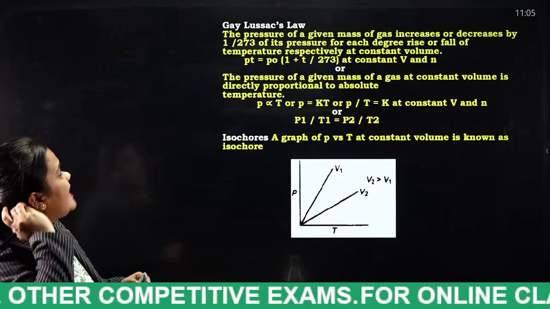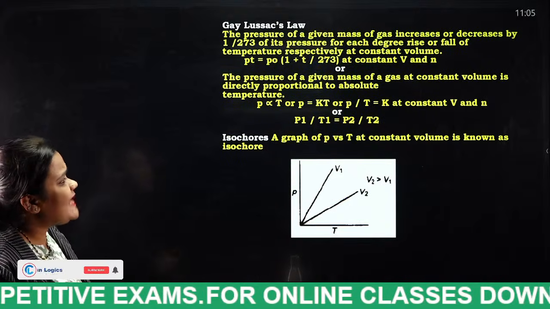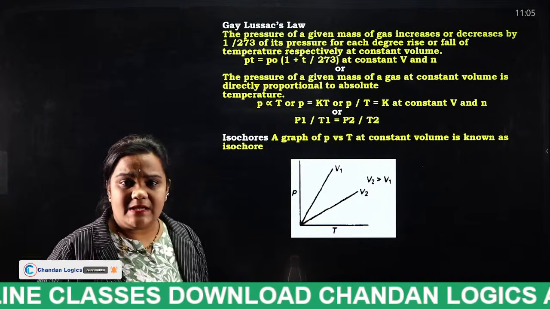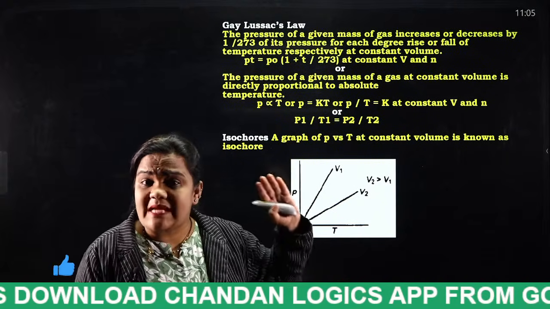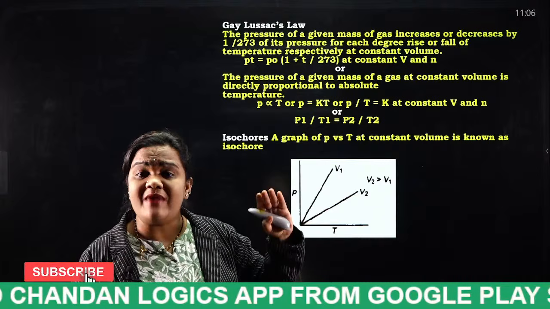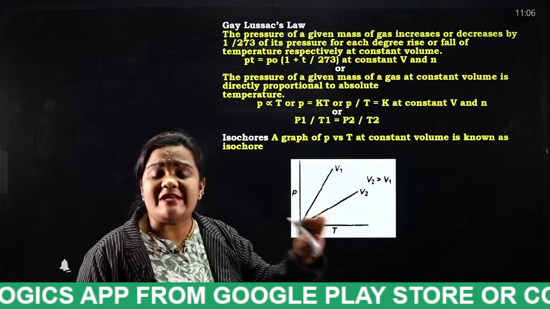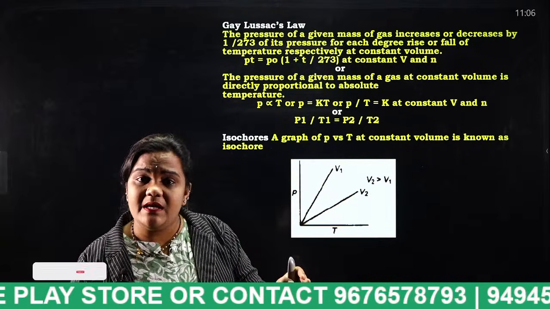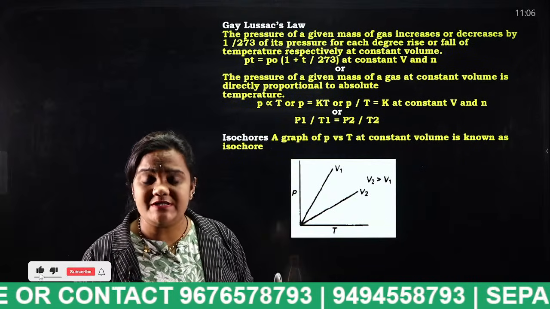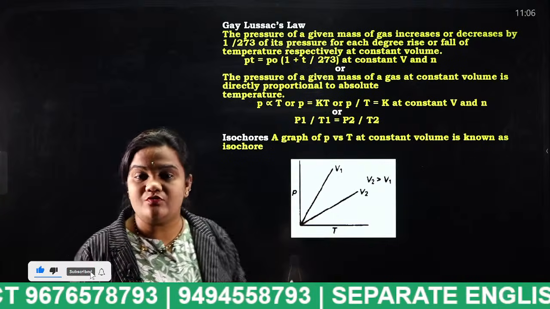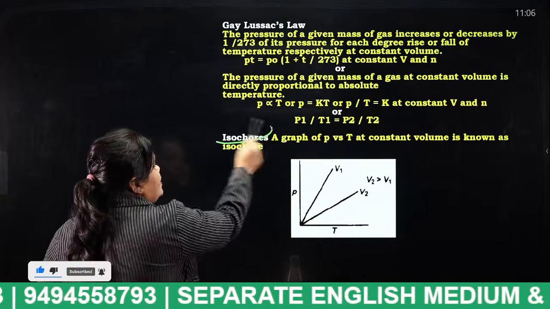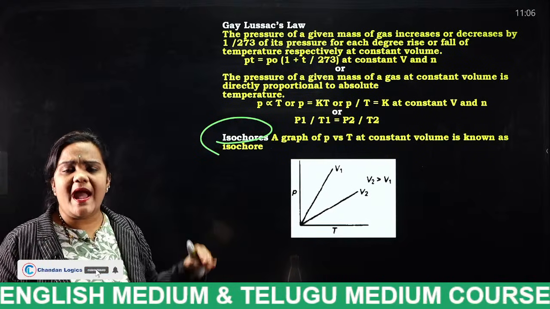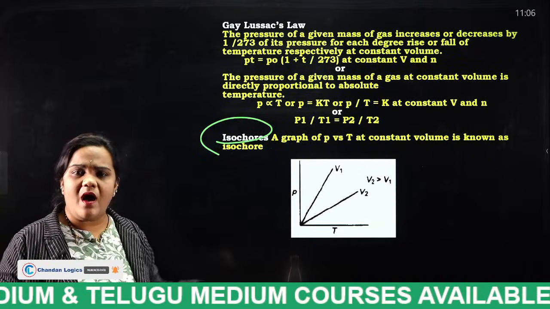Now next comes Gay-Lussac law. So what is this Gay-Lussac law? When volume is kept constant, pressure is directly proportional to temperature. If the volume is kept constant, that particular process is known as what, students? Isochoric. So in general, instead of reading everything, I will give you a table, just note it down or remember it.